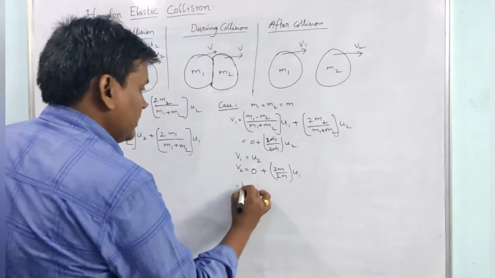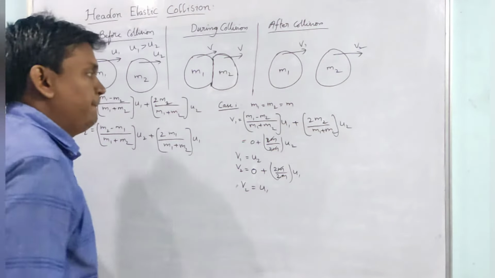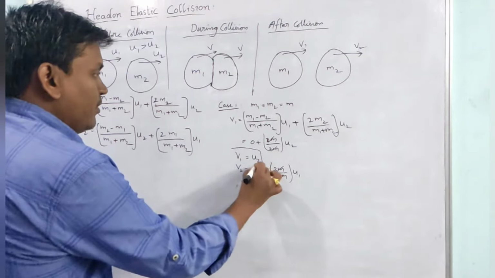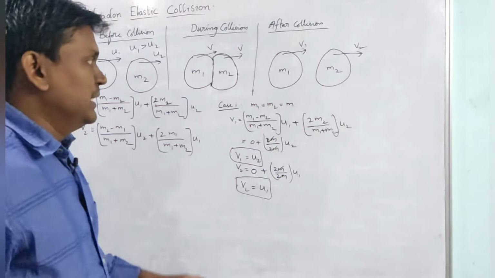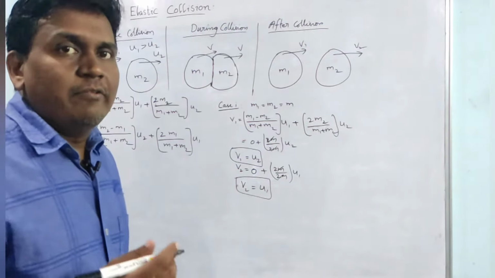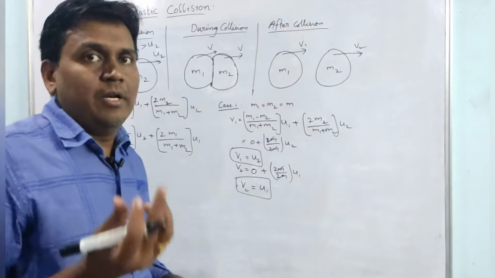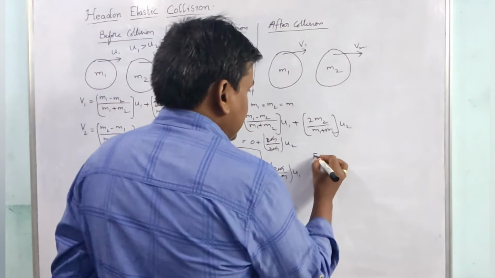So v2 will be equal to u1, as this and this will cancel. v1 equal to u2 and v2 equal to u1 means after collision there will be an exchange of velocities.